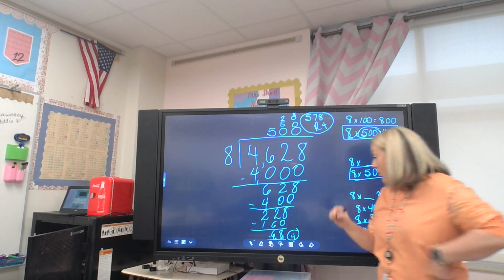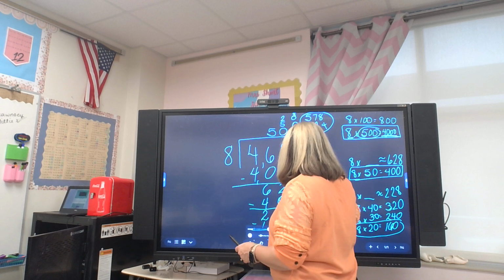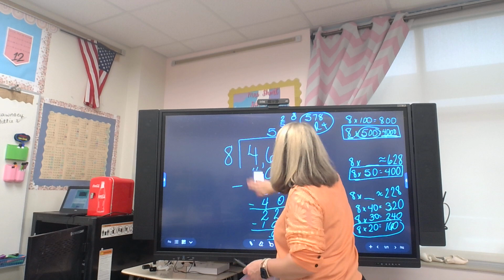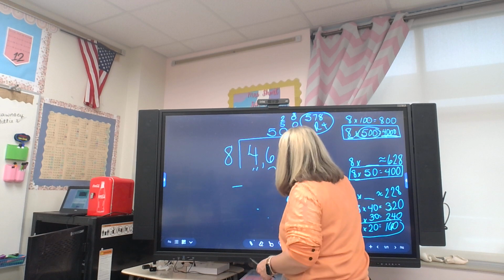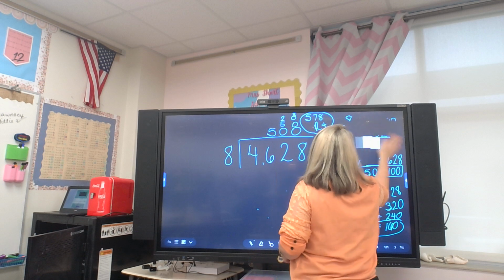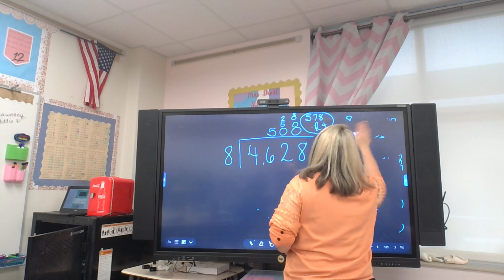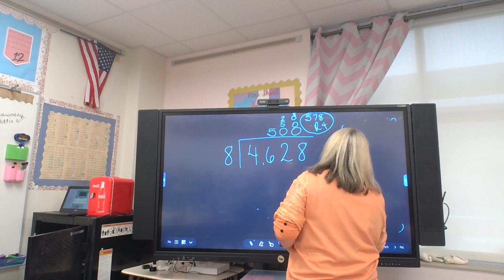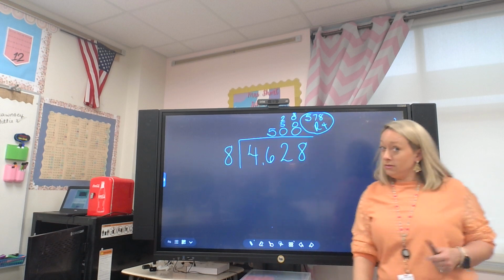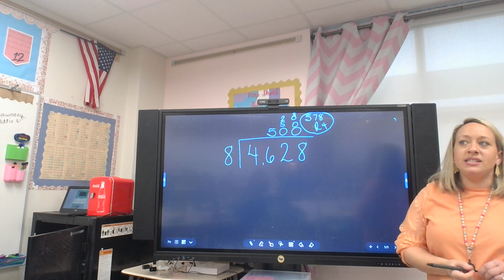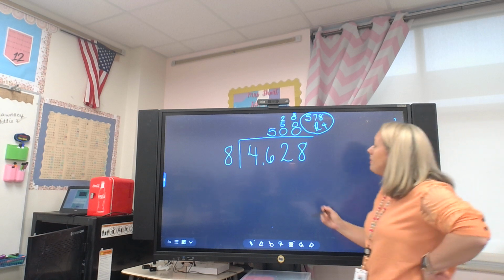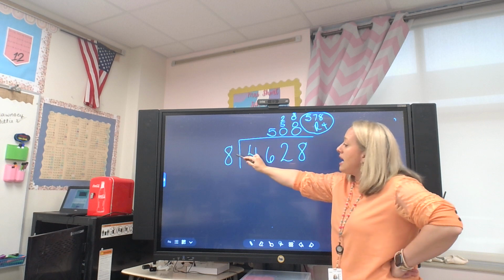Now, before we go on to a different one, we're going to check this. So on your paper, I want you to write the inverse of that problem to check it. Do you know what the inverse would be? What's the opposite of division? Multiplication. So I'm going to multiply this times this.